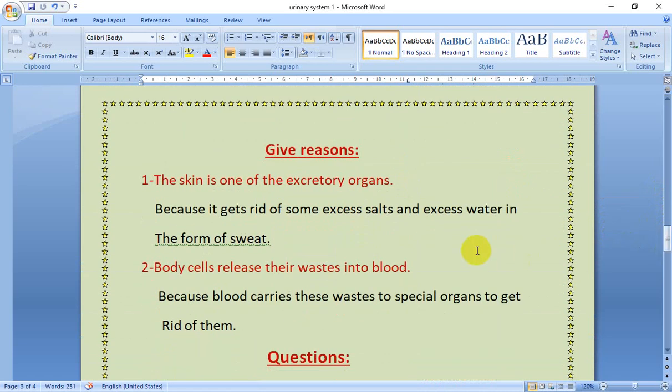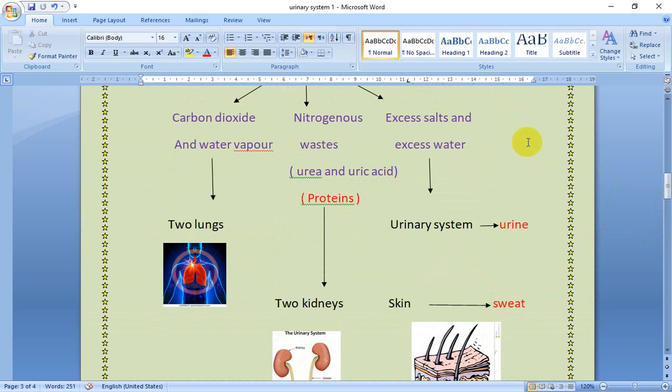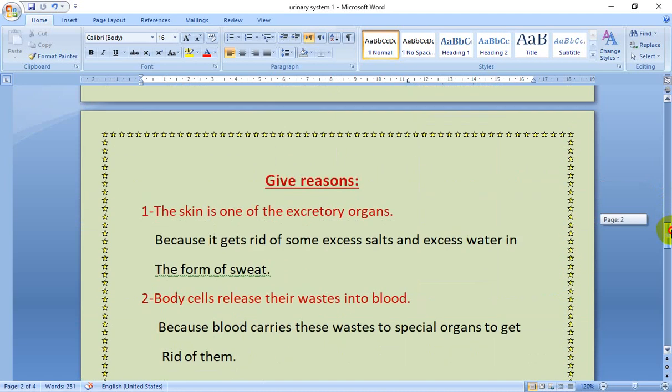Number one, the skin is one of the excretory organs. What is the function of the skin? Because it gets rid of excess salts and excess water in the form of sweat.